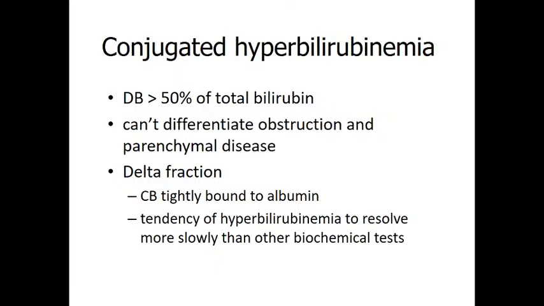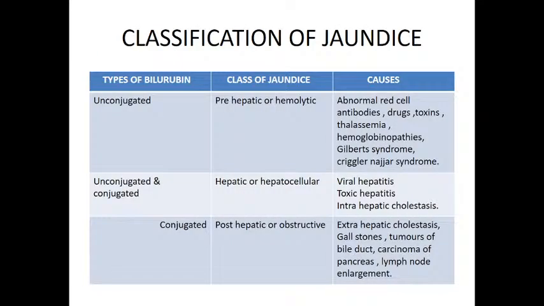Especially here the conjugated bilirubin in this fraction is tightly bound to albumin. And there is a tendency of hyperbilirubinemia to resolve more slowly than the biochemical test. Okay, now coming to the classification of jaundice.